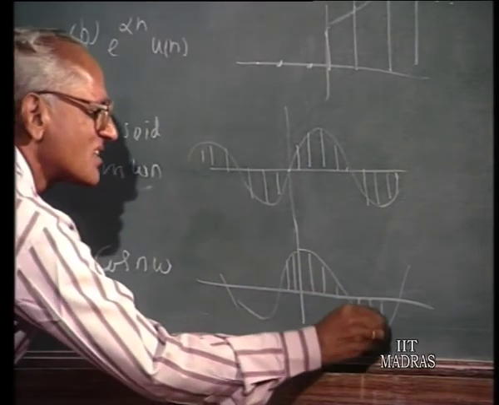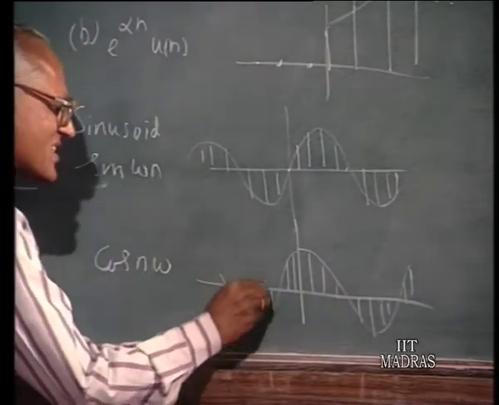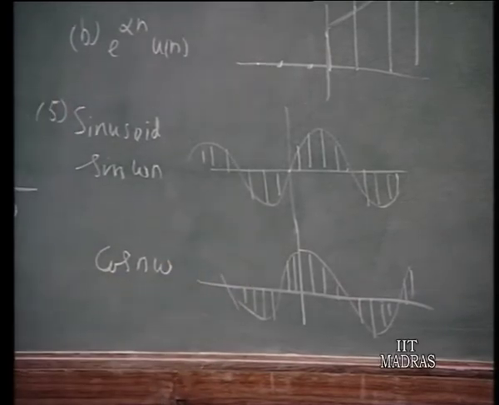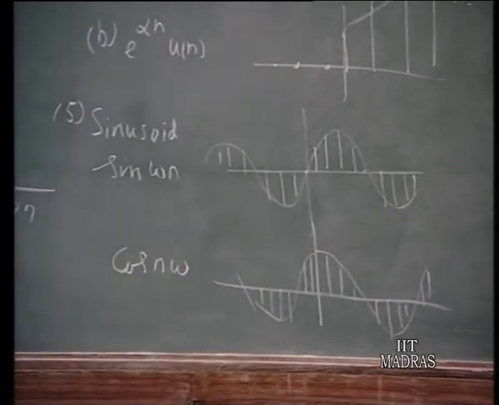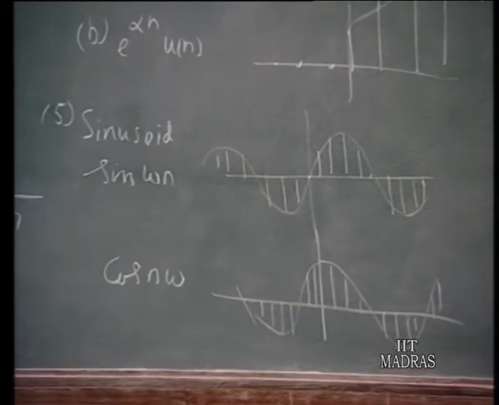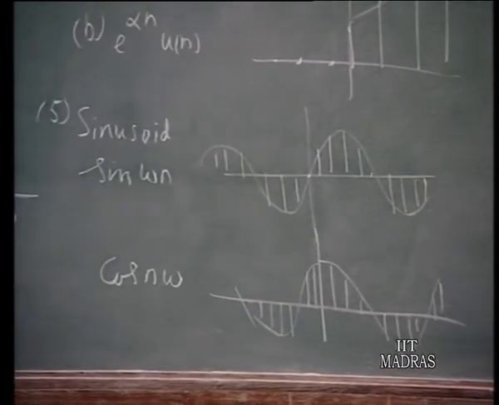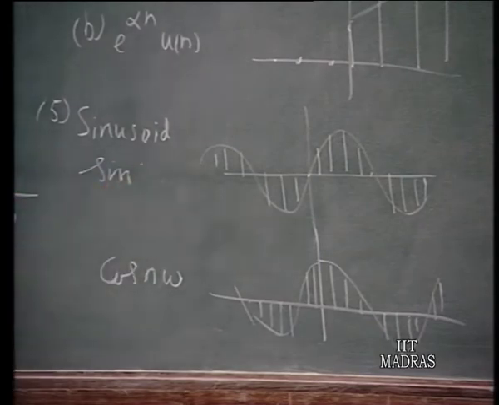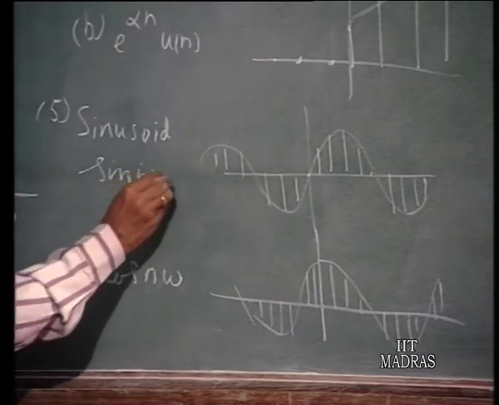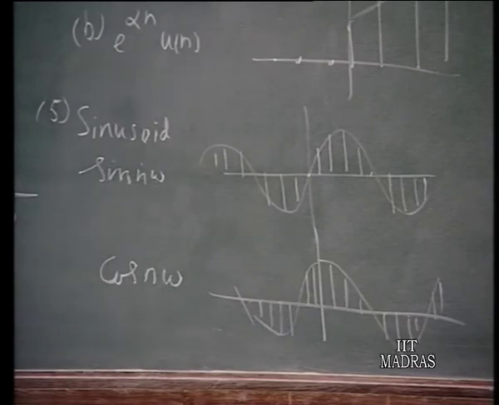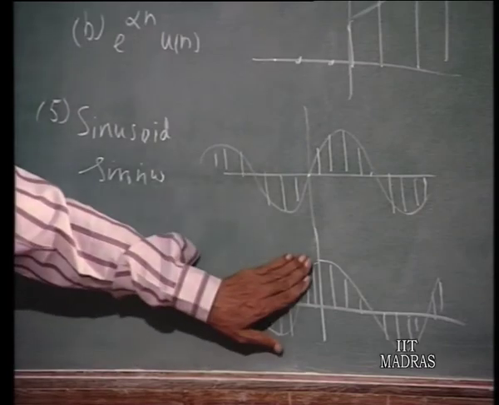So the samples will be again discrete, but the tips of all those samples will follow a sine wave or a cosine wave as the case may be. Sine n omega and cos n omega are sinusoidal signals. Again, if you take sine n omega multiplied by u of n, this portion will be cut off. Cos n omega multiplied by u of n, this portion will be cut off.